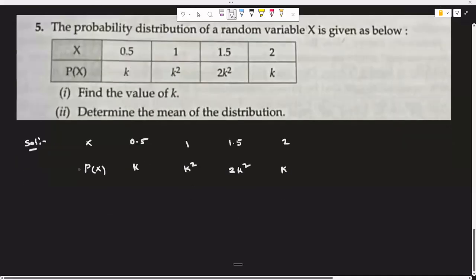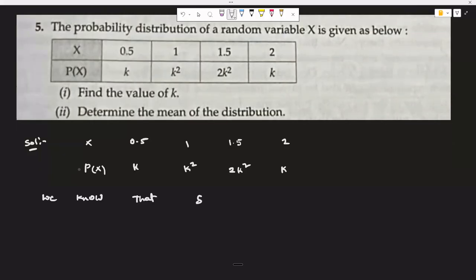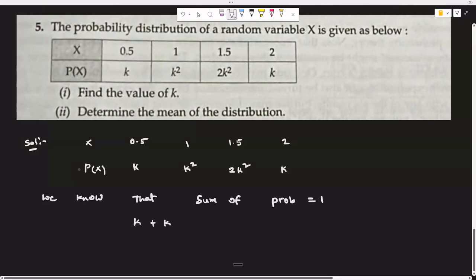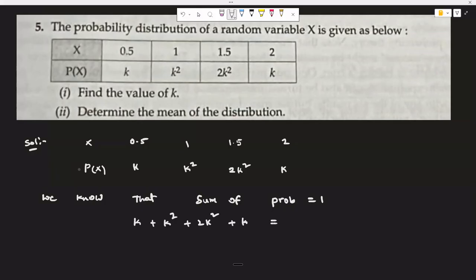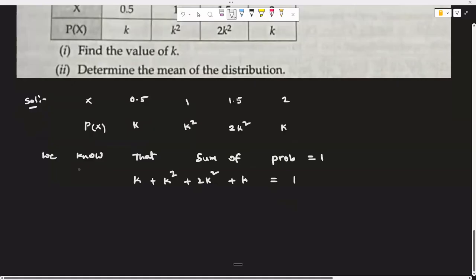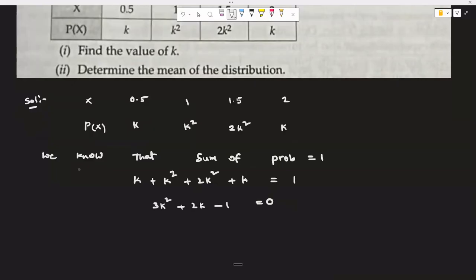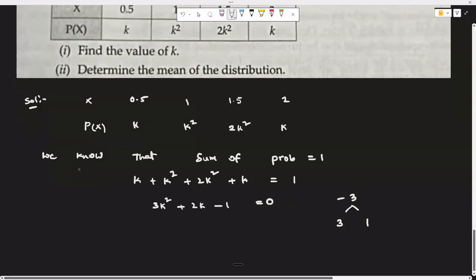And we know that sum of probabilities is 1. So k plus k square plus 2k square plus k is equal to 1, that is, 3k square plus 2k minus 1 is equal to 0. We will split into two factors. Let us select the 3 ones, and this is plus and minus.